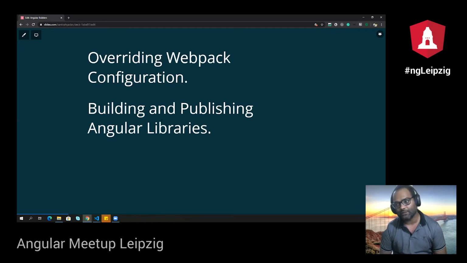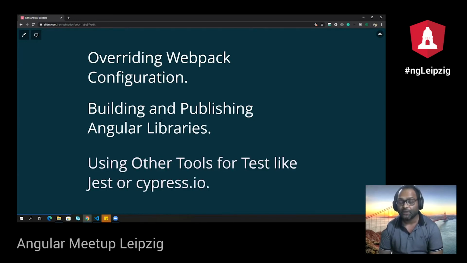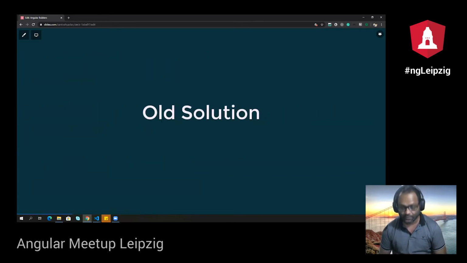And then there was another difficult task to do: building and publishing Angular libraries. Why was it difficult? Because we had to do it manually. ng-packagr was available, but you still have to configure everything on your own. It's not automated. What if I want to use tools like Jest or Cypress? Again, it's possible, but difficult using Angular 4 or 5, because I have to do everything manually. And once you do manual things, of course, things can go wrong, right? If there is even a spelling mistake, it will just end up eating your entire day, which we never wanted. So what was the solution earlier?